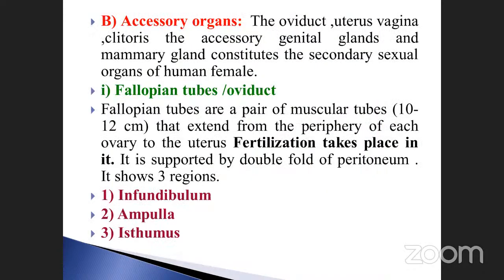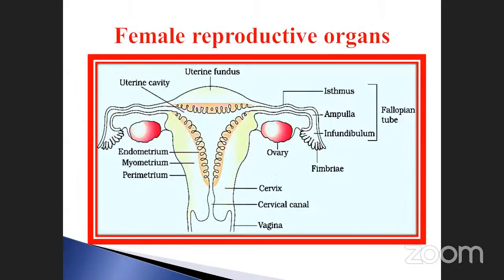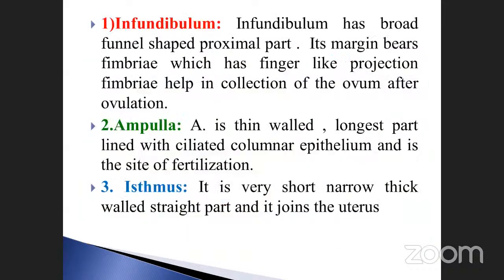Accessory glands are also present. Fallopian tubes, otherwise called oviduct. The oviduct is composed of three parts, and maximum fertilization takes place in this area only: infundibulum, ampulla, and isthmus. These parts are collectively called the fallopian tubes. Each one has a specific